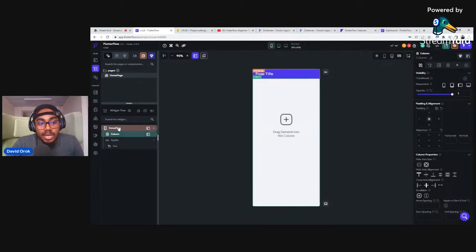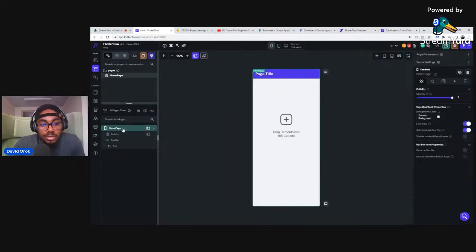Maybe if some people here have used WordPress before, they have used Elementor, a plugin in WordPress for building web pages without writing code, which is cool. In Elementor, you just drag and drop. Here is the same thing, but we call it widgets, and then there is the permanent widget, the first widget that makes up your page.